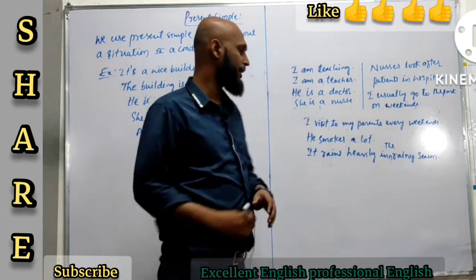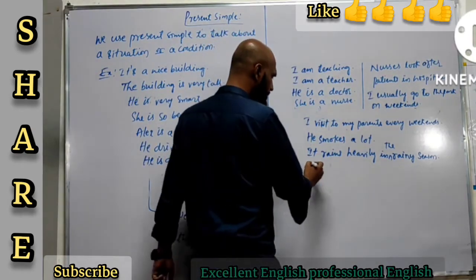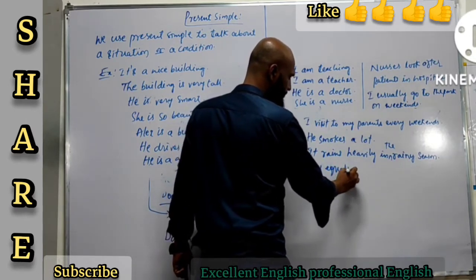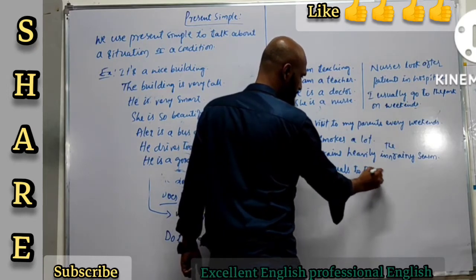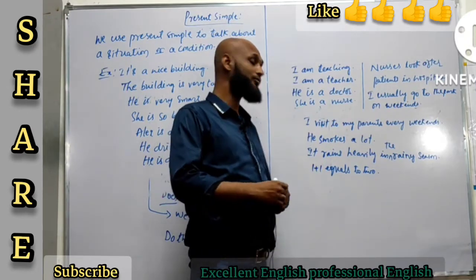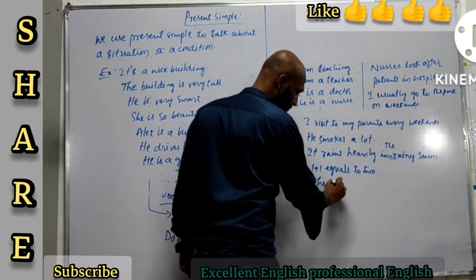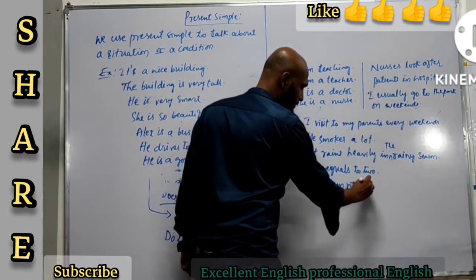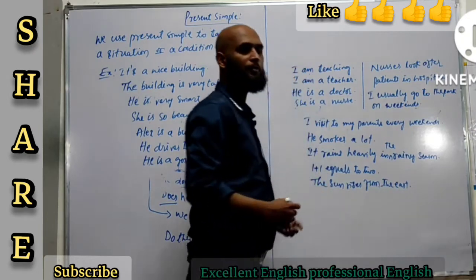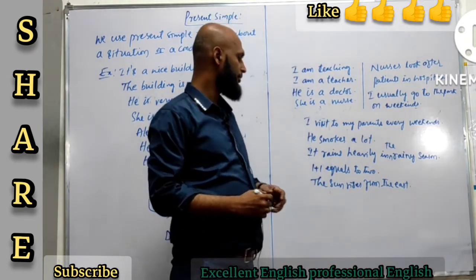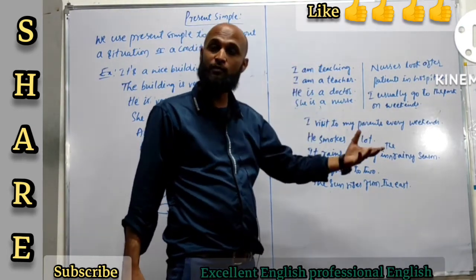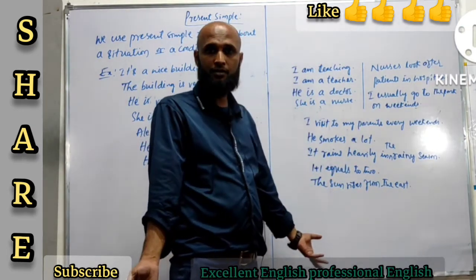And for facts like 1 plus 1 equals 2. Alright, 1 plus 1 equals 2. And then the sun rises from the east. This is a permanent situation. The sun rises from the east and the sun sets in the west. It's again a fact. Alright?